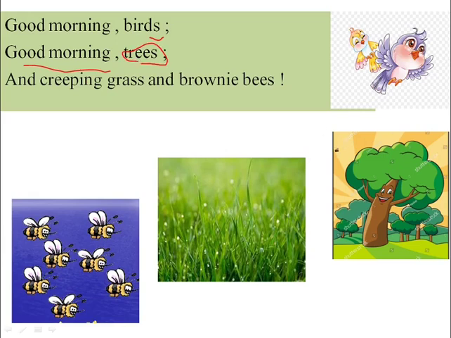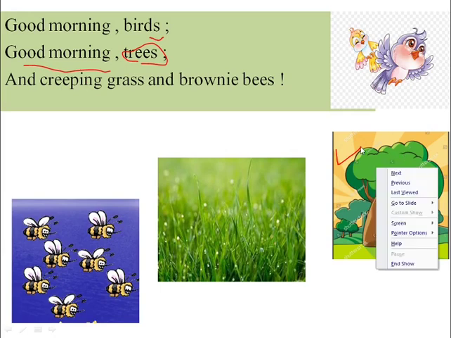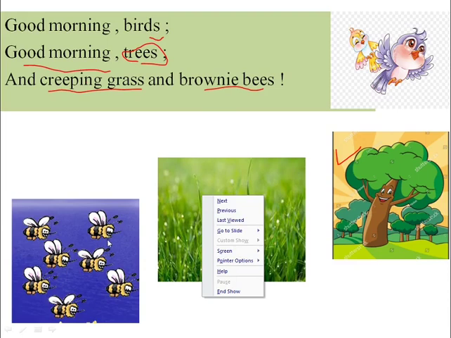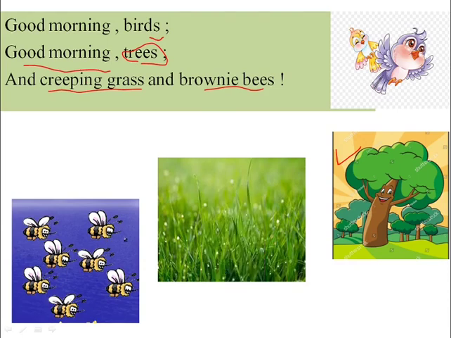She finds the trees are looking very fresh and very green. She wishes them good morning. And creeping grass and brownie bees. Now she wishes good morning to the grass and good morning to the bees.